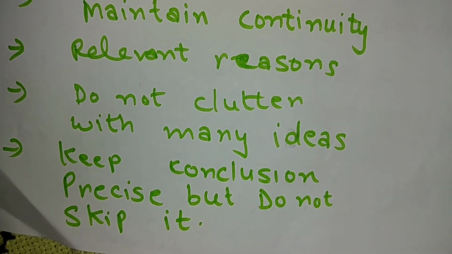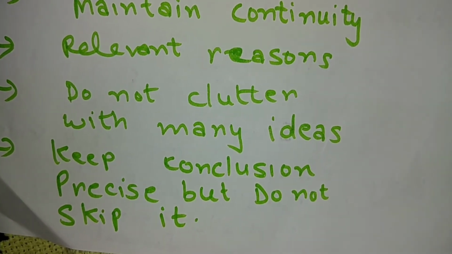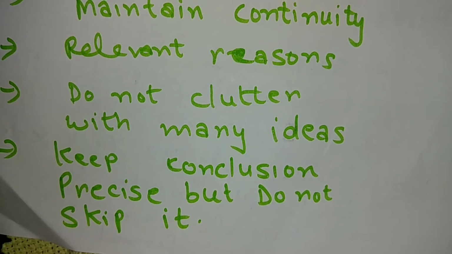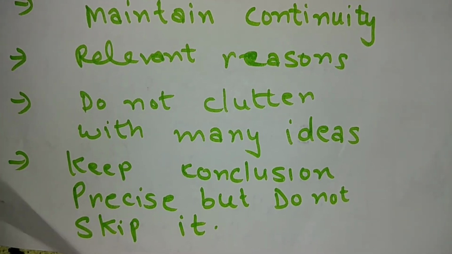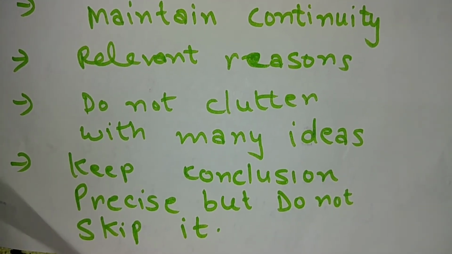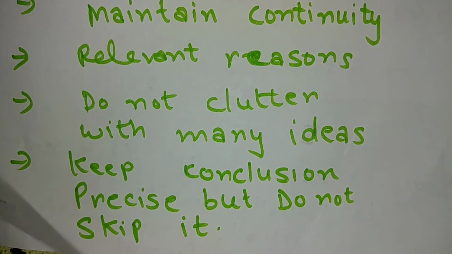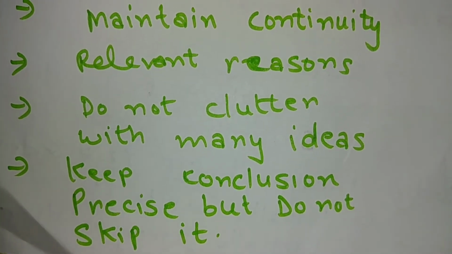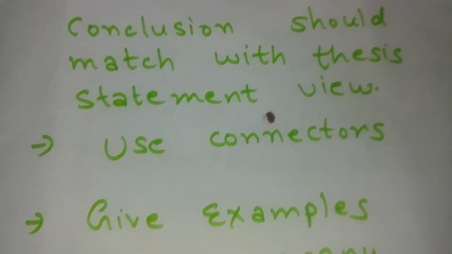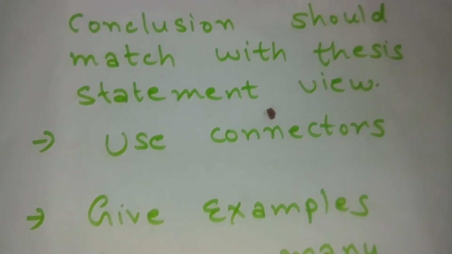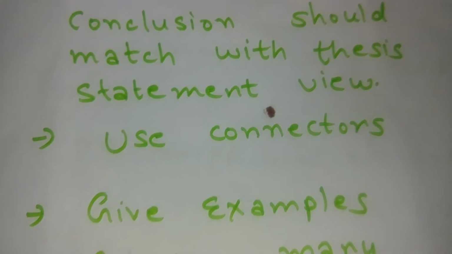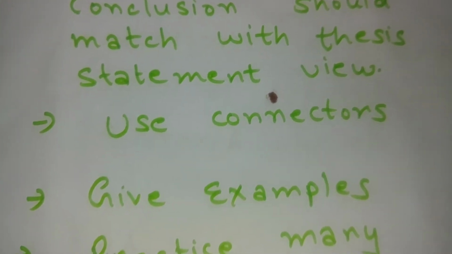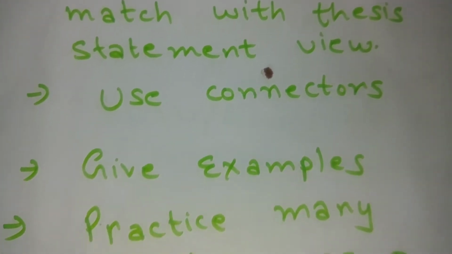Then last thing is, keep the conclusion precise but do not skip it. This is the most important tip I would advise you, that never miss your conclusion. Keep it simple, keep it precise, but never skip it. Besides this, the conclusion should match the thesis statement view. Next is use connectors to maintain linking between the sentences.